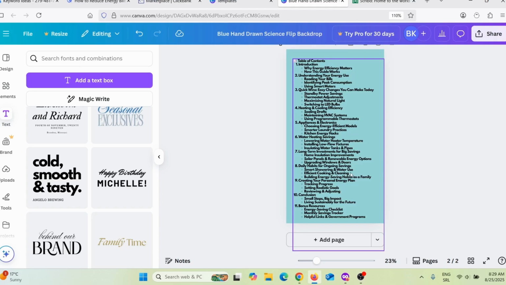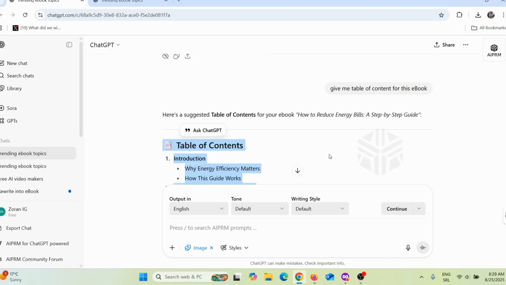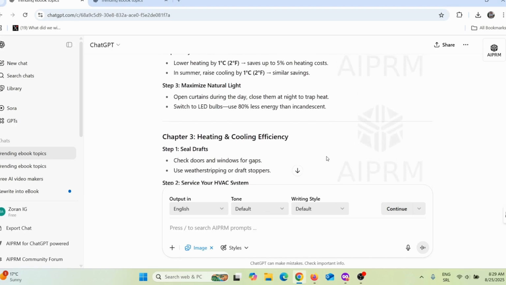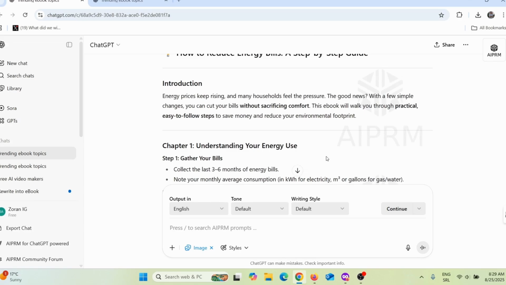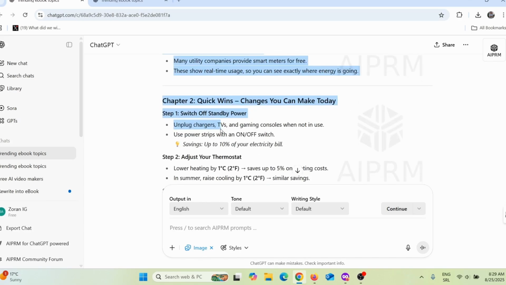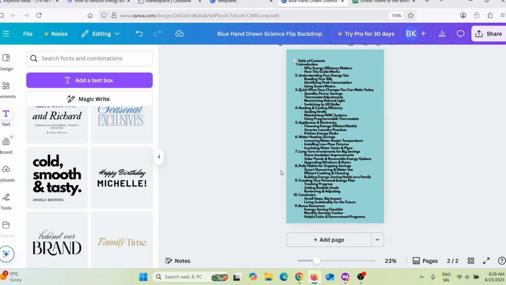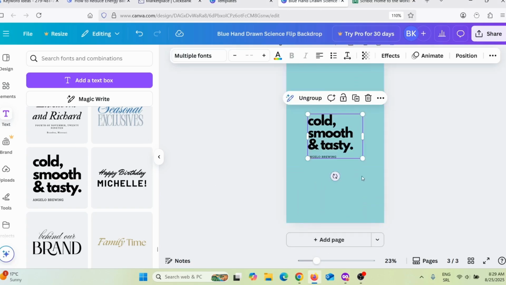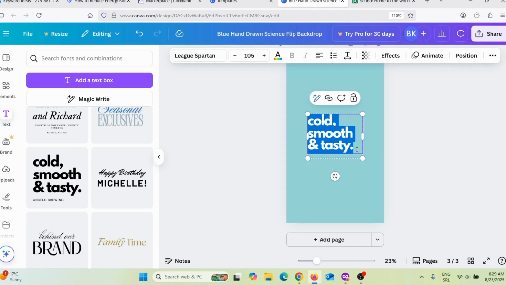Now I need to make my ebook. I can simply go back to ChatGPT, scroll, and start copying and pasting these chapters one by one. Here you can see chapter 1. Simply copy this chapter, Ctrl C, go back to Canva, click add page, click here again, delete this, and add my text.